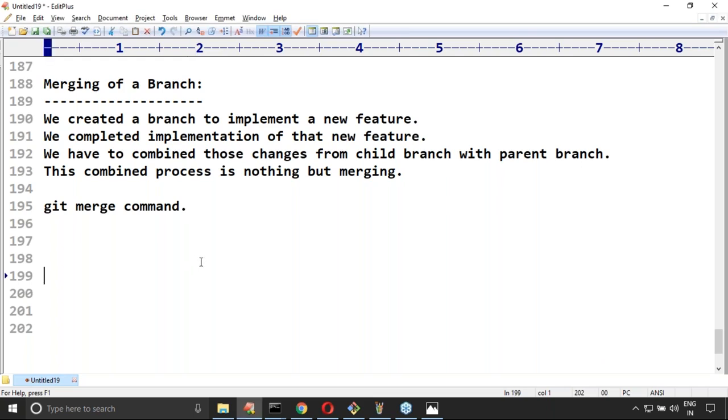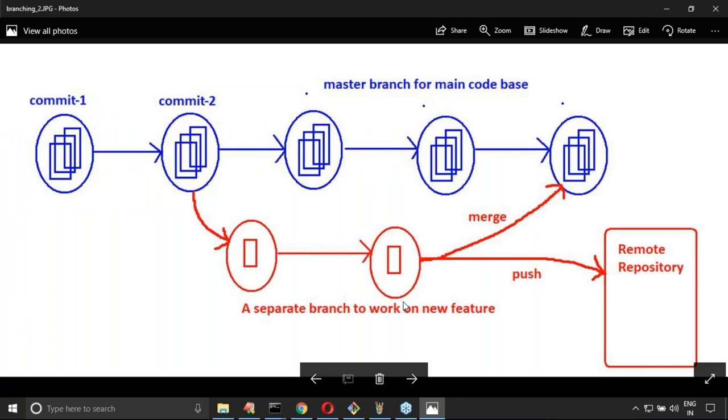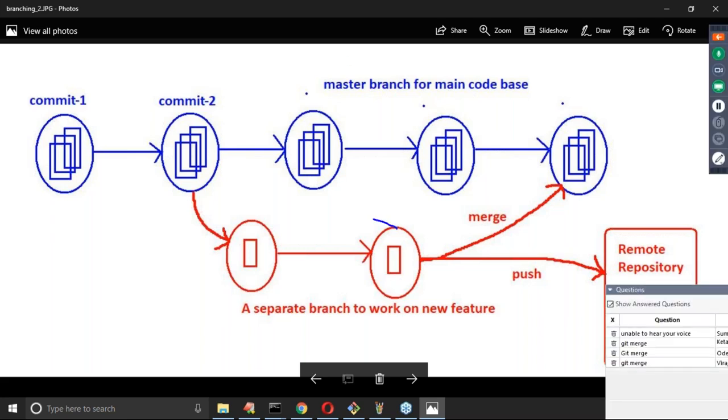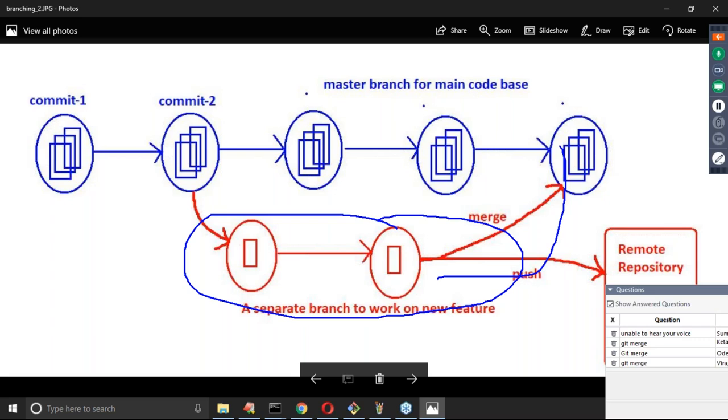From which branch we have to use it is a bigger doubt. Here you have two branches, assume a child branch and the master branch, or a feature branch and the master branch. From which branch do you have to use git merge? I want to merge these changes into the master branch.